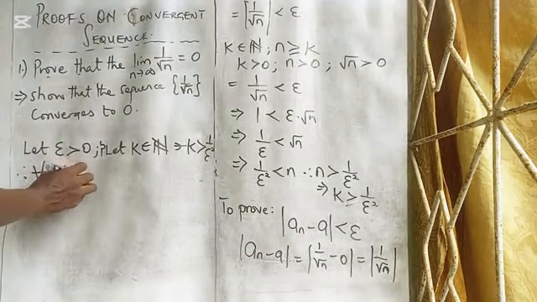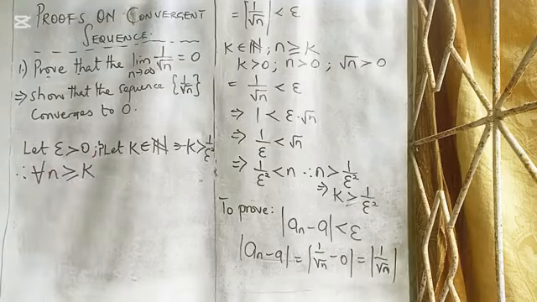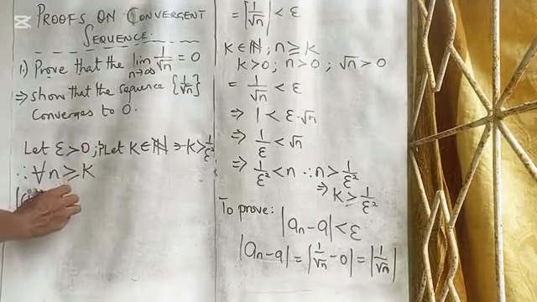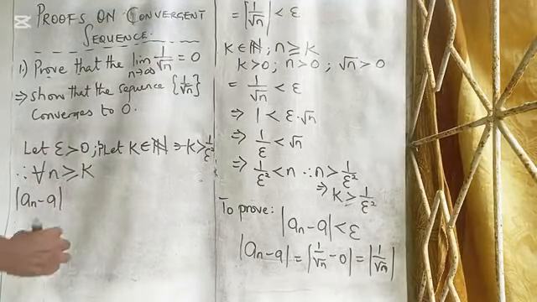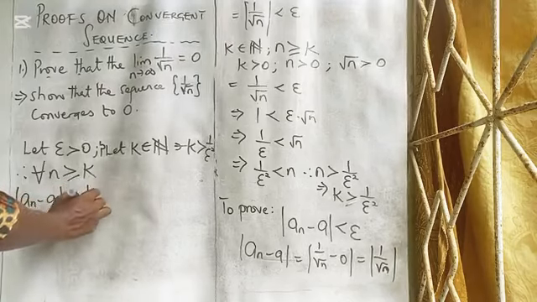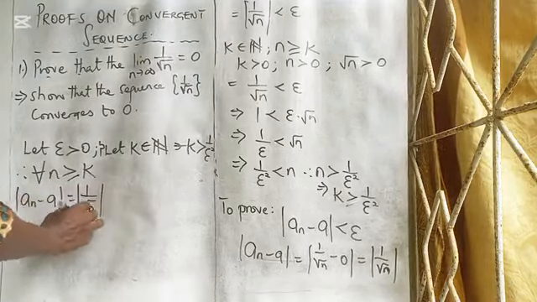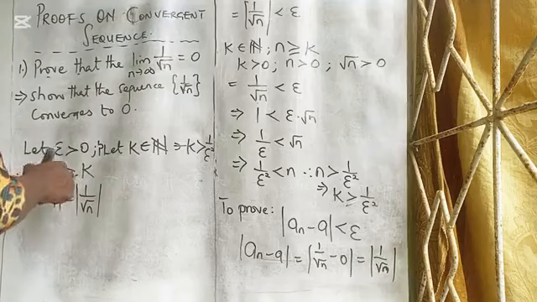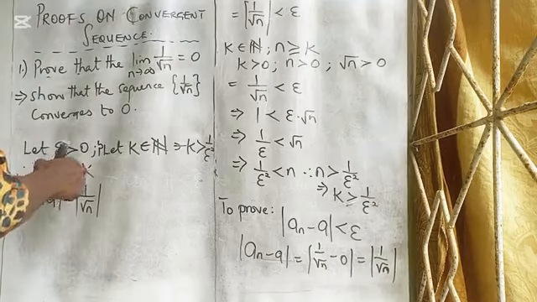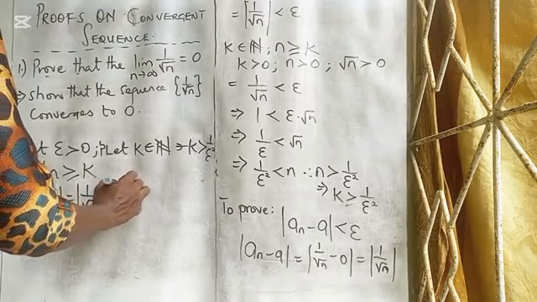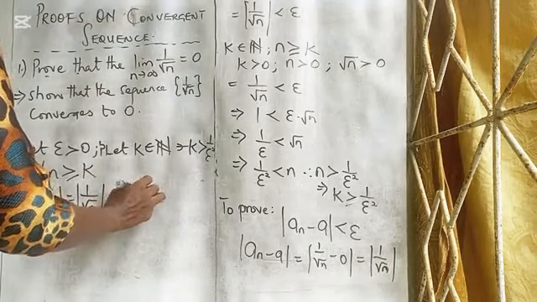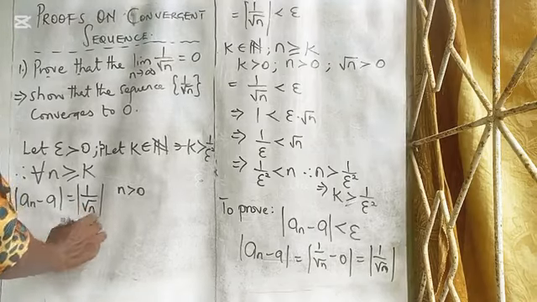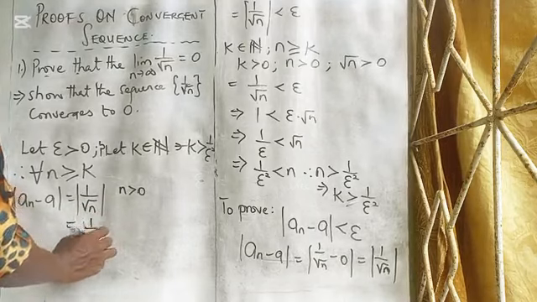So if that is the case, for all n greater than or equal to K, the absolute value of a_n minus a will be equal to the absolute value of 1 over root n. And since n is greater than or equal to K, our n is positive, that is n is greater than 0. This is equal to 1 over root n.